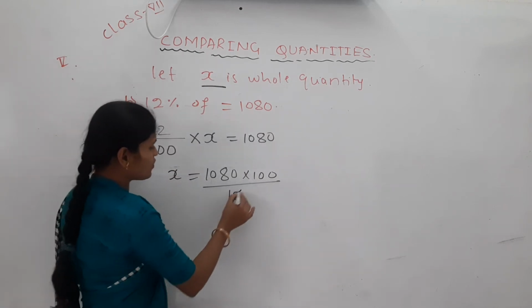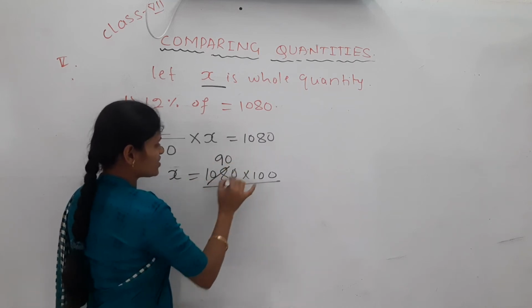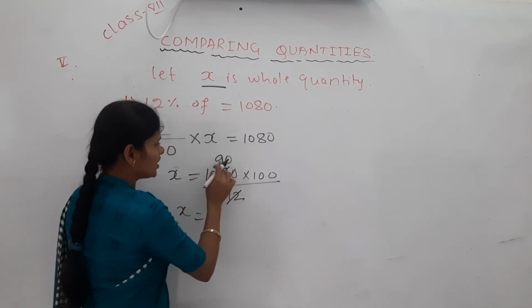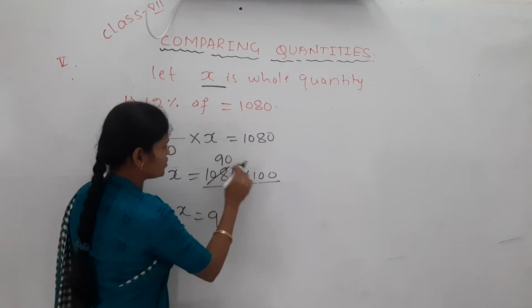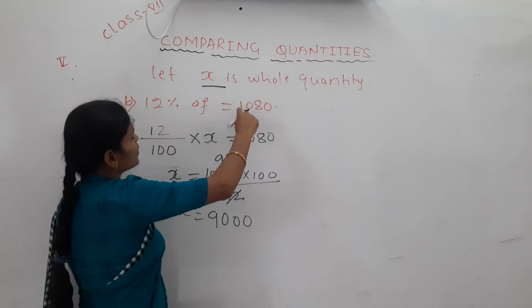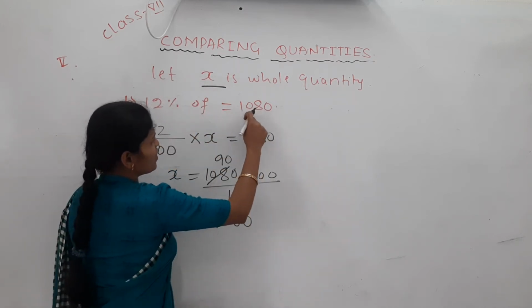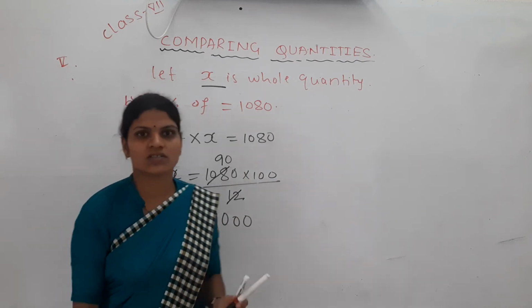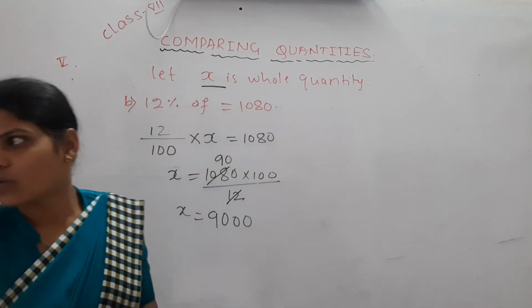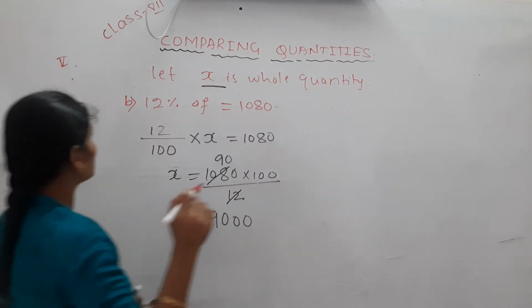Now cancel it. 12 1 ja, 12 9 ja, 108, 0 as it is. So x equal to 9 into 1000, 9000. So 12% of 9000 is 1080. 12% of 9000 is how much here? 1080. Okay. Next one.